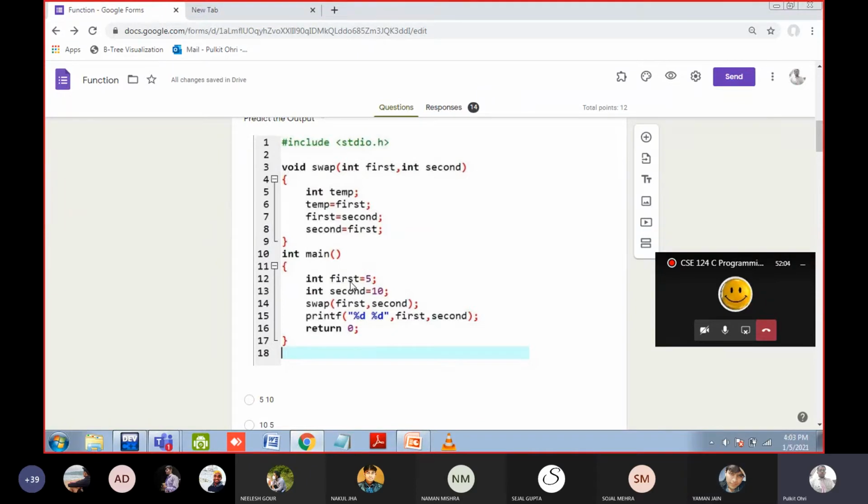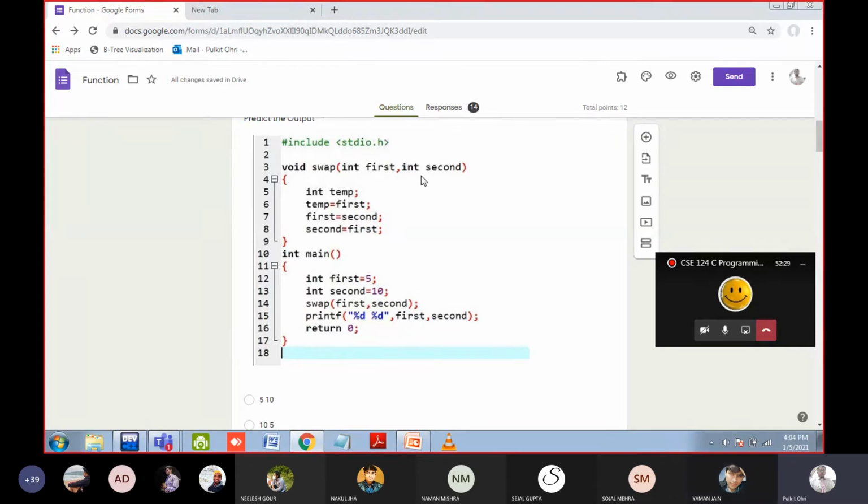Local. Why local? Why is it not global? Because it is inside the scope of int main, because the curly brackets are there. So this first and second that is written inside the swap is also local now. So Yaman, my question is, this first and second and this first and second, both are same or not? No, sir. Of course, both are different.